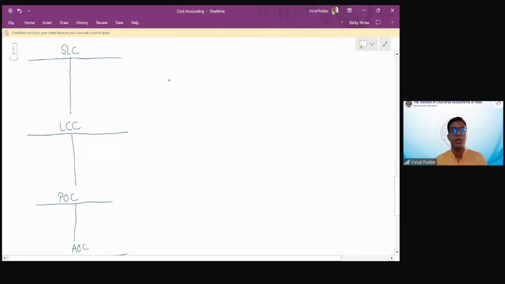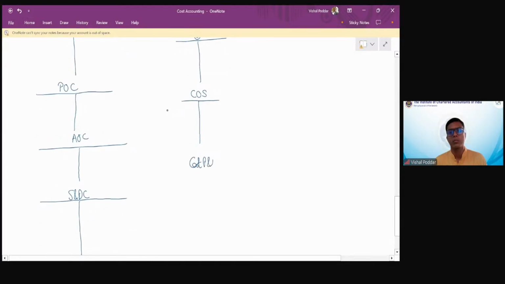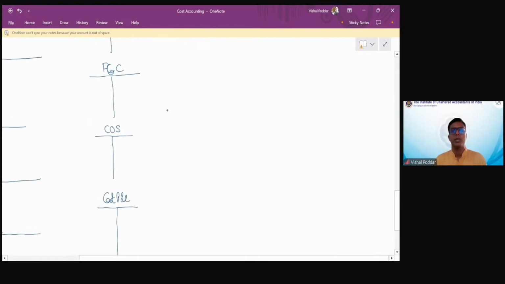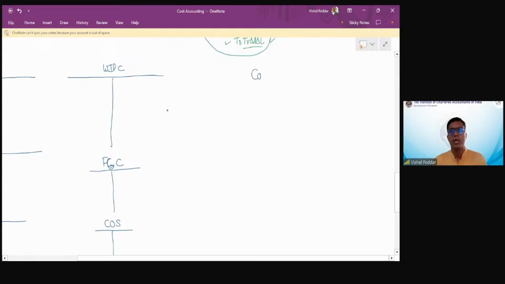Then you have the product accounts, that is WIPC, FGC, COS, and then you have the main account, which is the CLC, cost ledger control, or the general ledger adjustment.